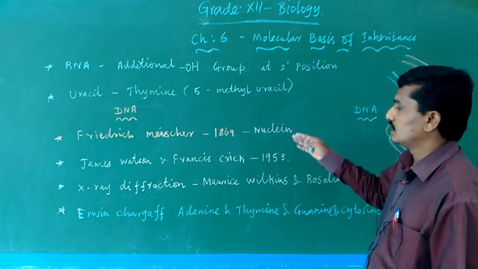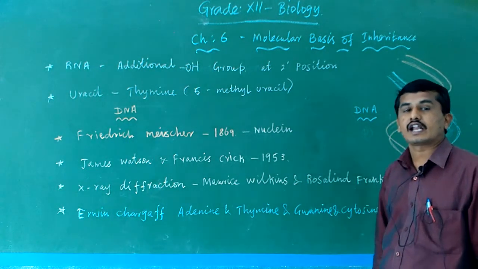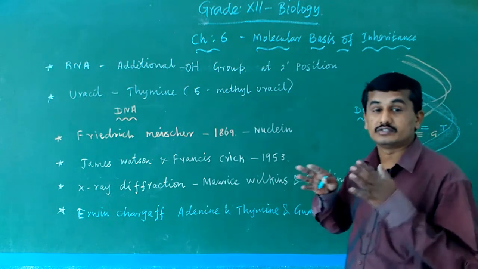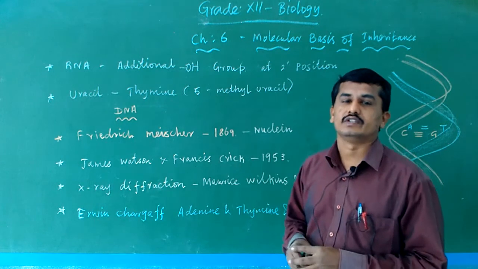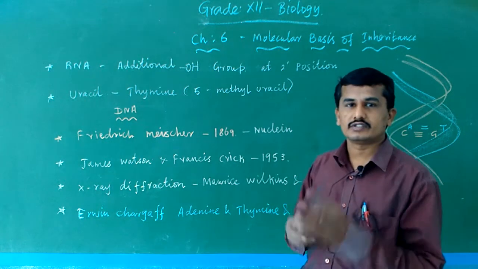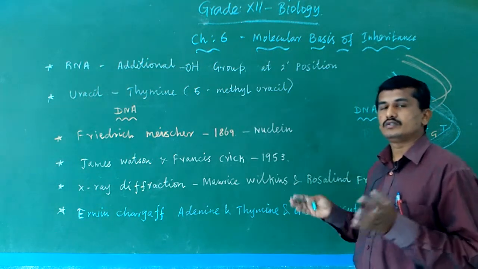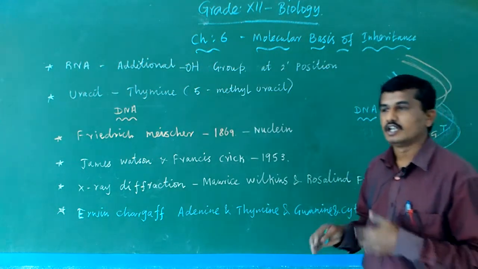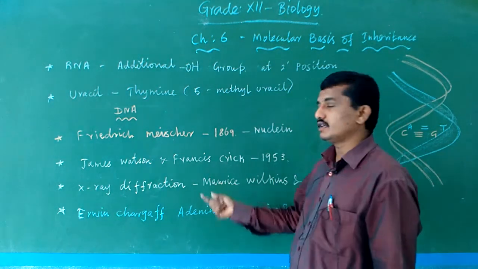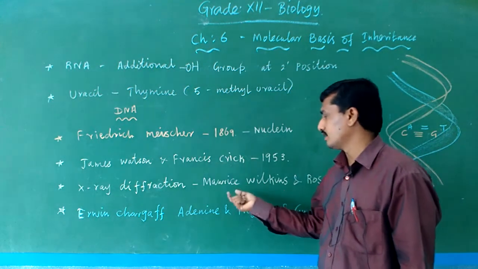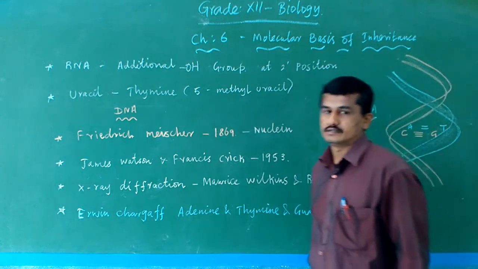James Watson and Francis Crick used the X-ray diffraction method. With X-rays, they diffracted the biomolecule and identified the structure of DNA. The X-ray diffraction method is a method that uses X-rays to identify biomolecules. It was developed by Maurice Wilkins and Rosalind Franklin.